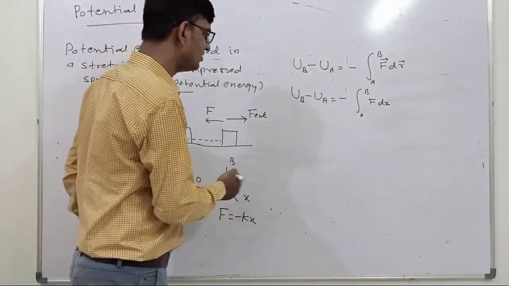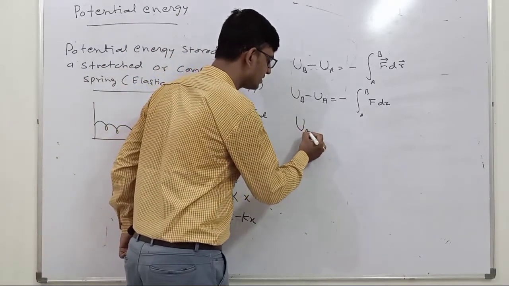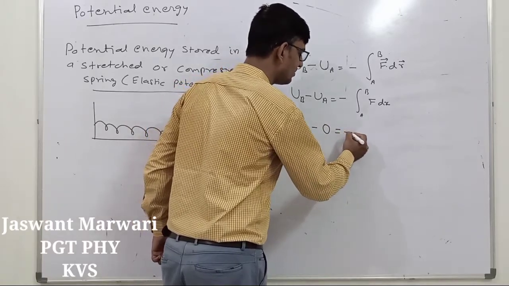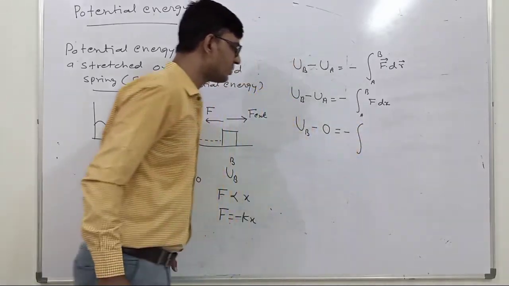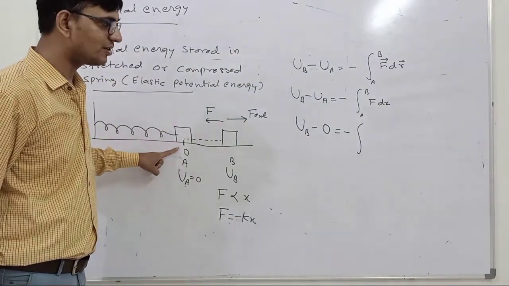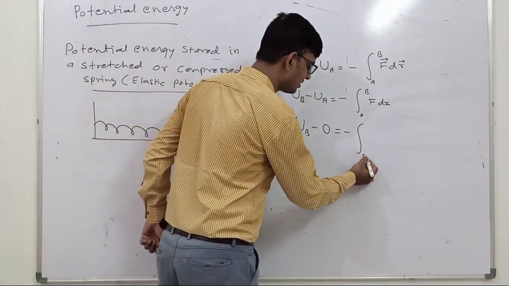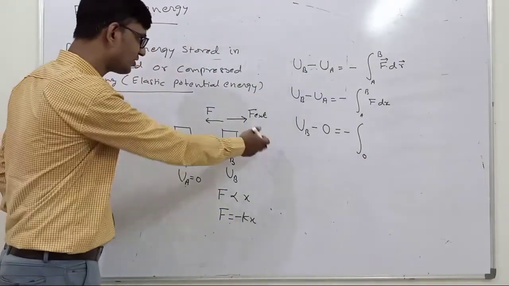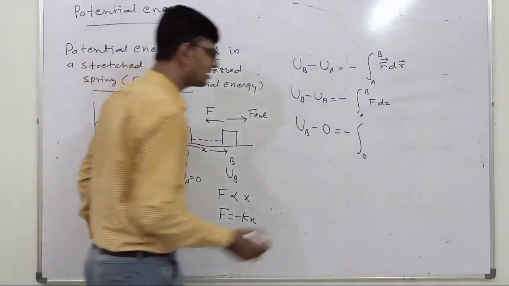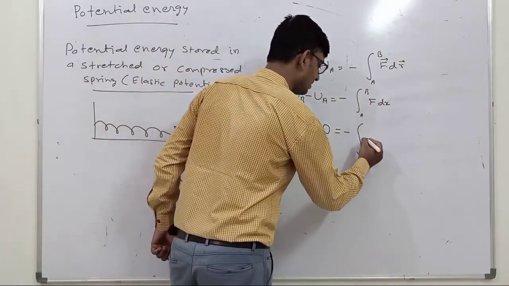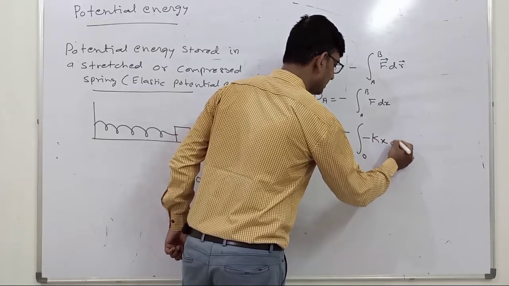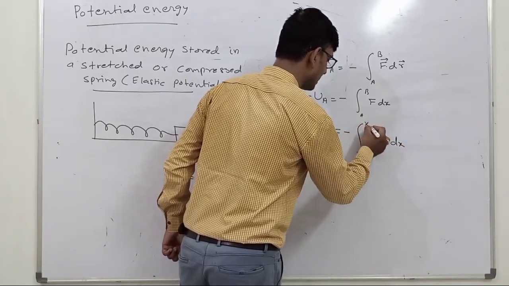Okay, now we place the values. UB minus 0 is equal to minus integral, where A is the position of the origin. We are considering this initial position as the origin, so we will write 0, and suppose the final position is B. So suppose this displacement is x, so we can write the formula for F, minus kx dx, and the upper limit is x.